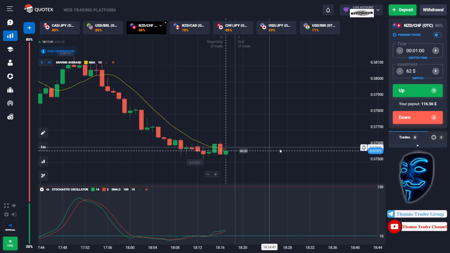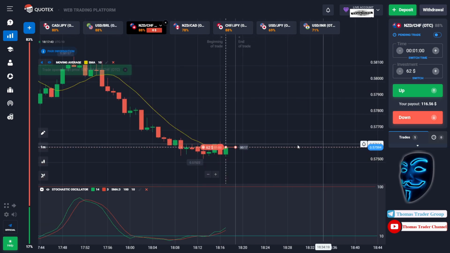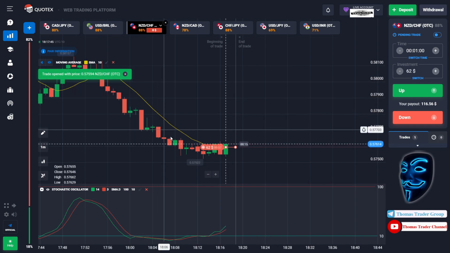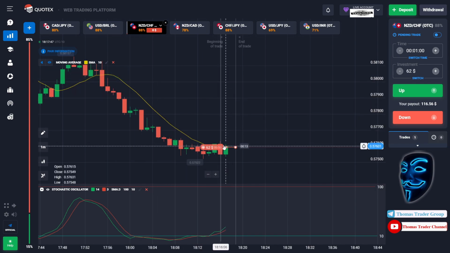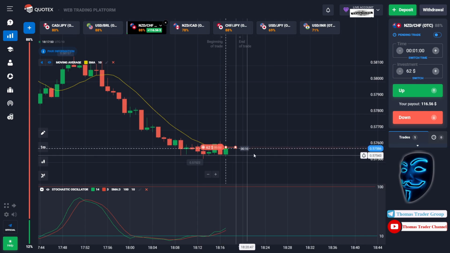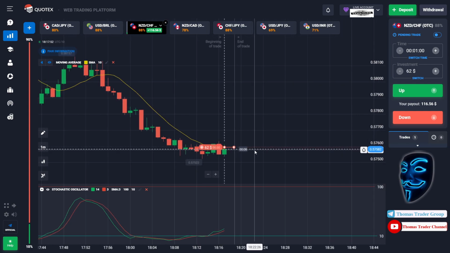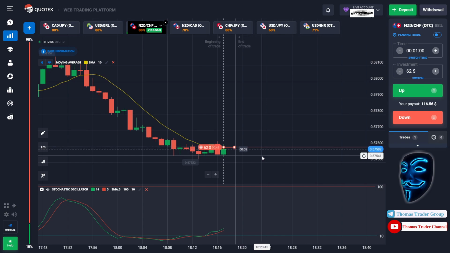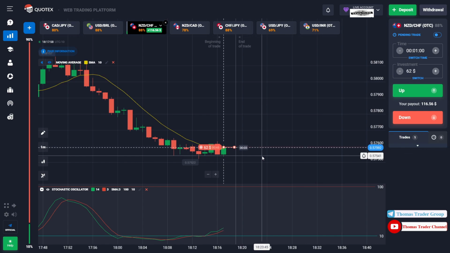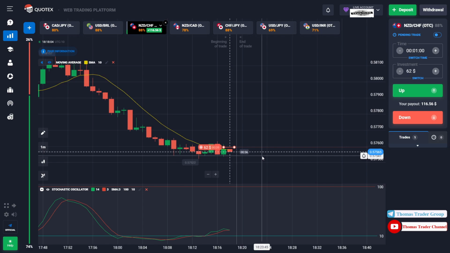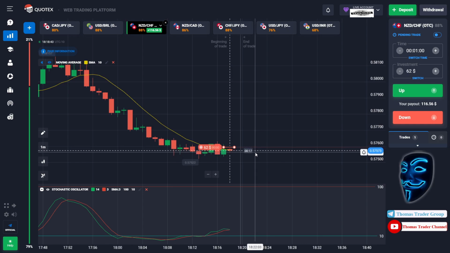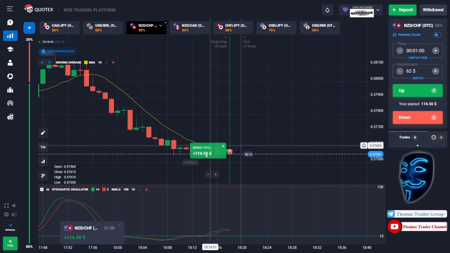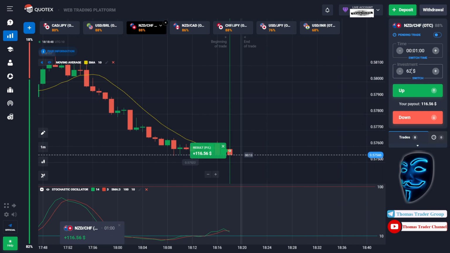Over here we can open sell for 1 minute, because as you can see the market is going bearish and the market has already touched the moving average line. When the market touches the moving average line, it will make a rebound and continue the bearish trend. Let's prove it and let's wait till the end of our trade. We made a right prediction again over here. We made a profit of $116. Let's change our investment into $116 and let's find the other market.